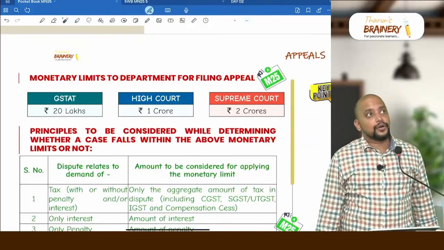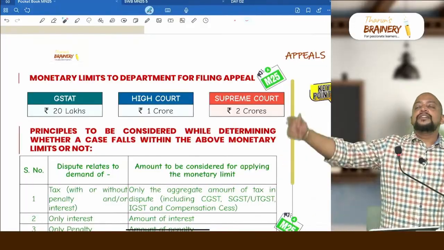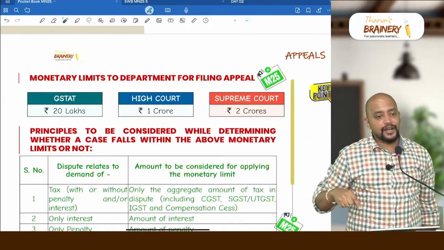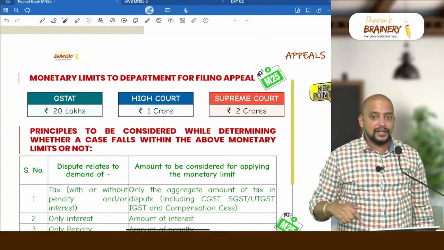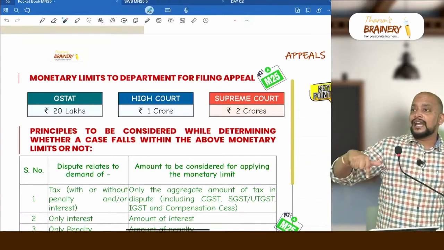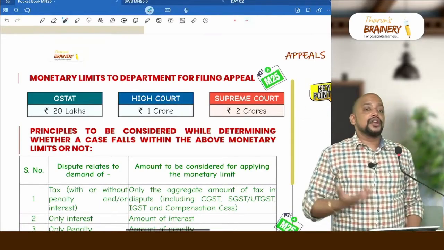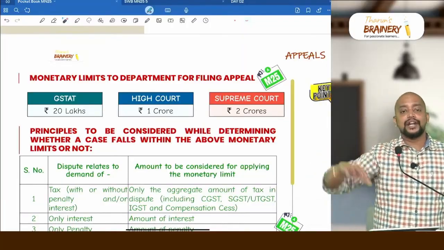Can they go to High Court appeal? Yes. Now the person cannot question that, sir, in the previous case you did not go for appeal, why in my case you are going for appeal? Because in the previous case they were not going for appeal does not mean they accepted the order. They could not go for appeal because of the monetary limit issue.